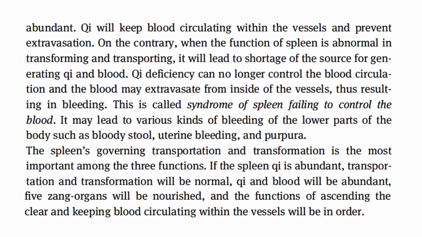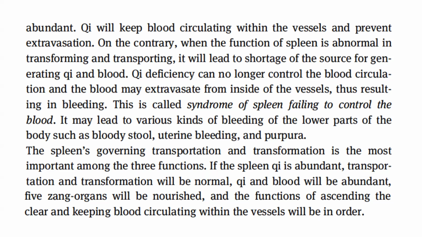Qi deficiency can no longer control the blood circulation, and the blood may extravasate from inside of the vessels, thus resulting in bleeding. This is called syndrome of spleen failing to control the blood. It may lead to various kinds of bleeding of the lower parts of the body, such as bloody stool, uterine bleeding, and purpura. The spleen's governing transportation and transformation is the most important among the three functions.